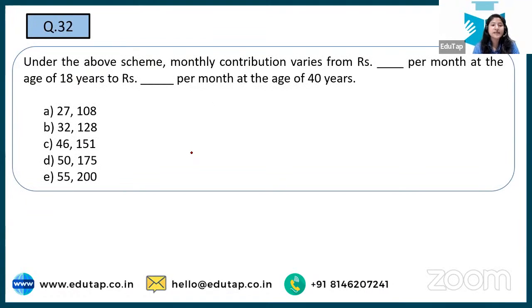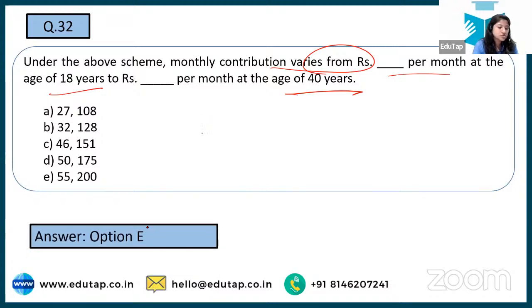Next is: under the above scheme, monthly contribution varies from rupees so much per month to so much. So you have to tell how much contribution has to be made if you're 18 years, and if you're 40 years, because that is a range, right? So according to the range, the contribution keeps on increasing, because when you are just 18 years old, you have much time to invest in it, right? But when you're 40, then there is less time left. Okay, so see, Nilesh, Nirmal are saying the right answer, and Shivam is also saying the right answer. And then we have more people, Swati, Silva, saying the right answer.